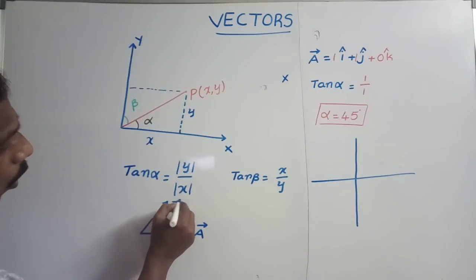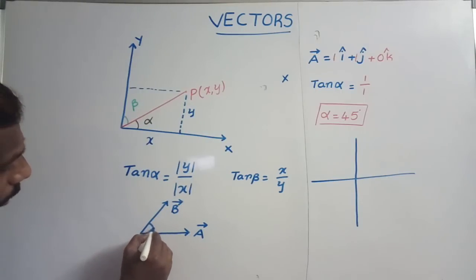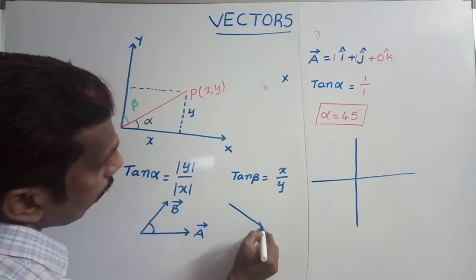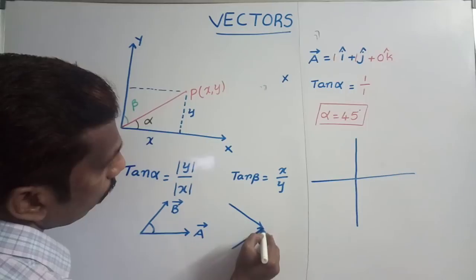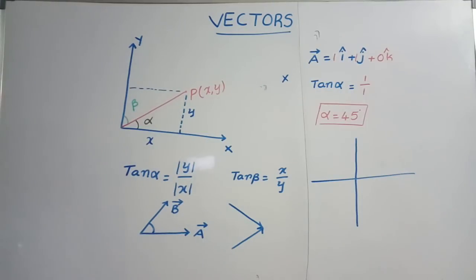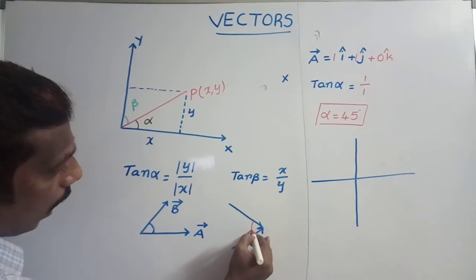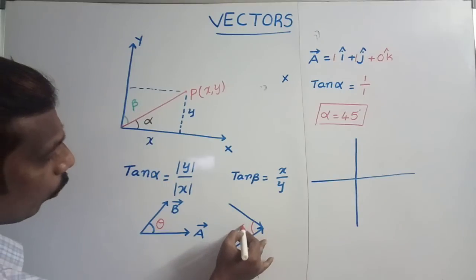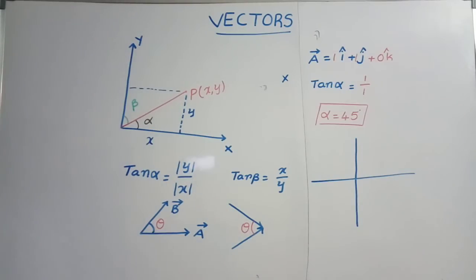In this case, two tails coincide. If two tails coincide or two heads coincide, this is one vector, this is another vector. In both cases, the interior angle is taken as the angle between the two vectors. Here, this angle is taken as the angle between two vectors.